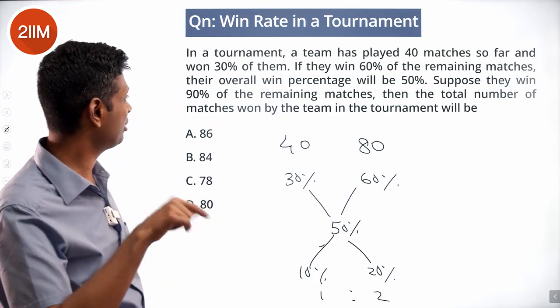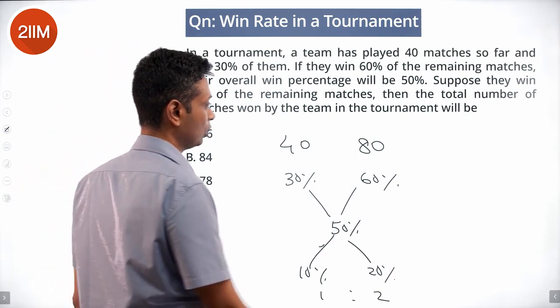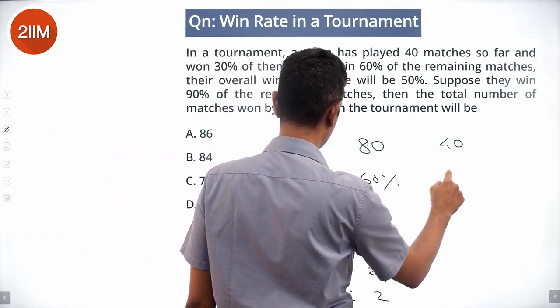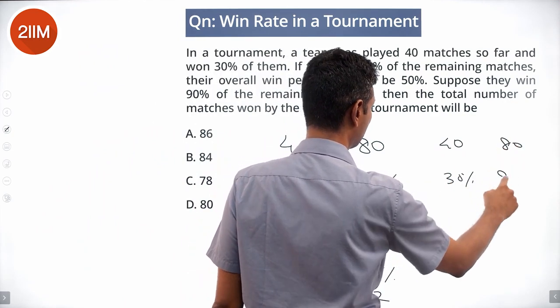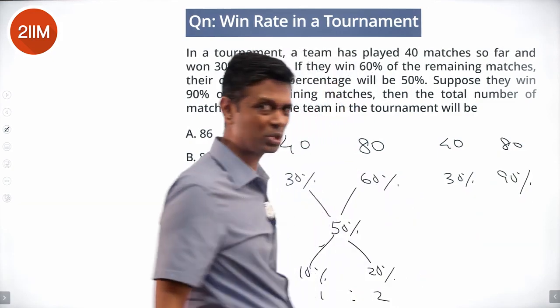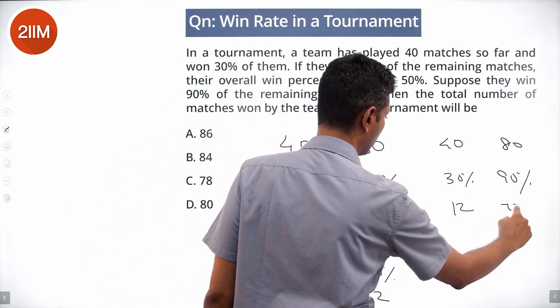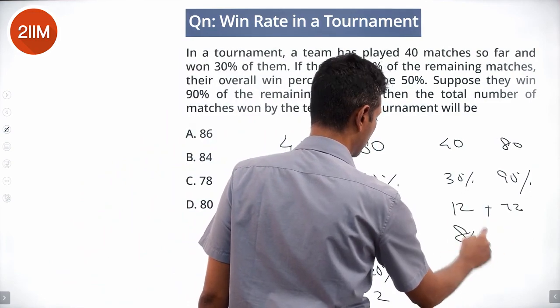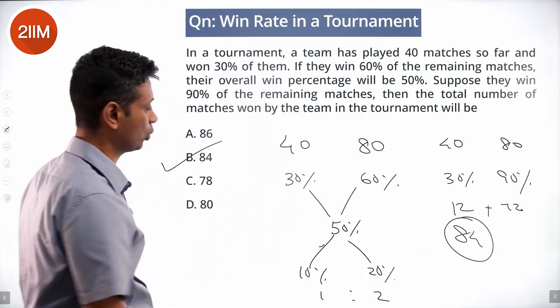Suppose they win 90% of the remaining matches, then the total number of matches won by the team. So 40 matches, they have a 30% win percentage. Remaining 80 matches, they have a 90% win percentage. They got a new coach who's doing wonders with them. So they win 12 matches and 72 matches, 84 matches totally. Their overall win percentage will be 70%.